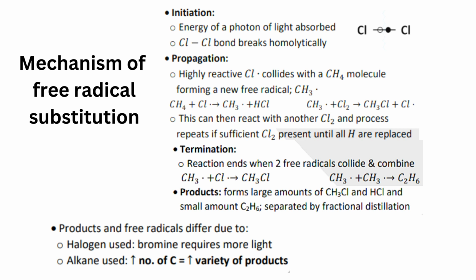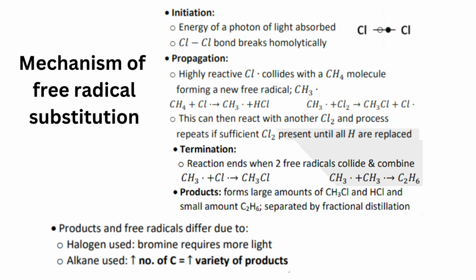And the last step is termination. The reaction ends when two free radicals collide and combine. CH3 free radical and Cl free radical combine to form CH3Cl. CH3 free radical combines with CH3 free radical to form C2H6. The products are large amounts of chloromethane and HCl and a small amount of C2H6. They are separated by fractional distillation.